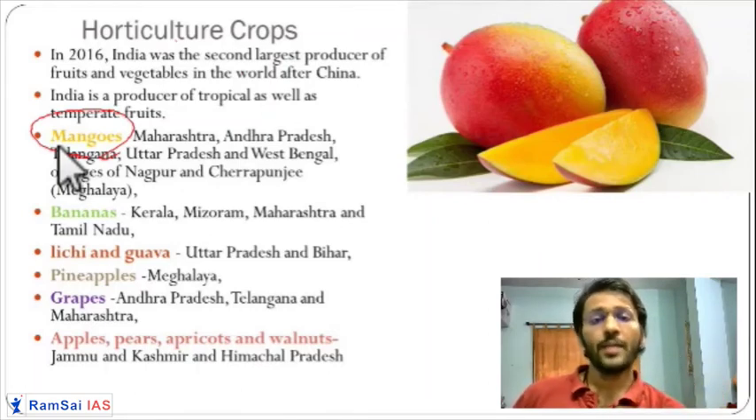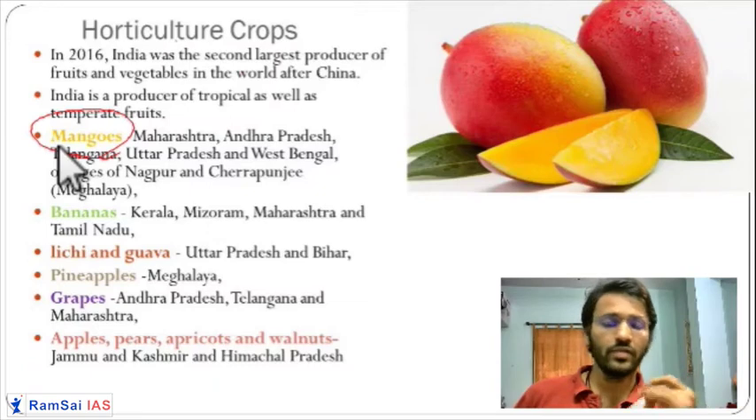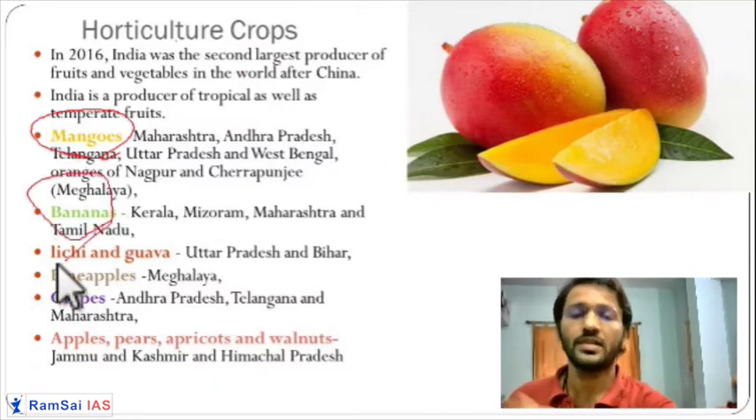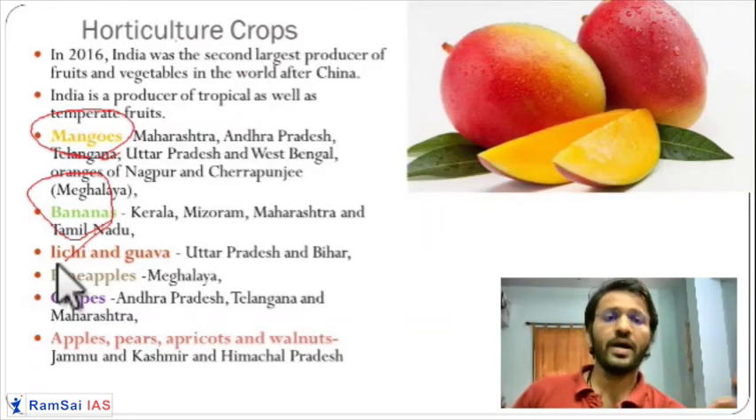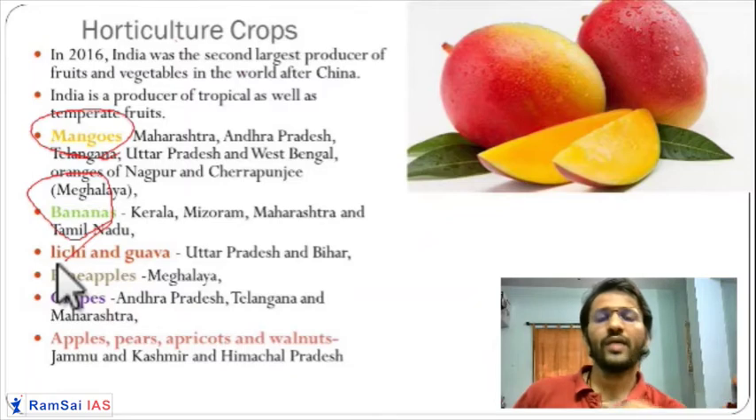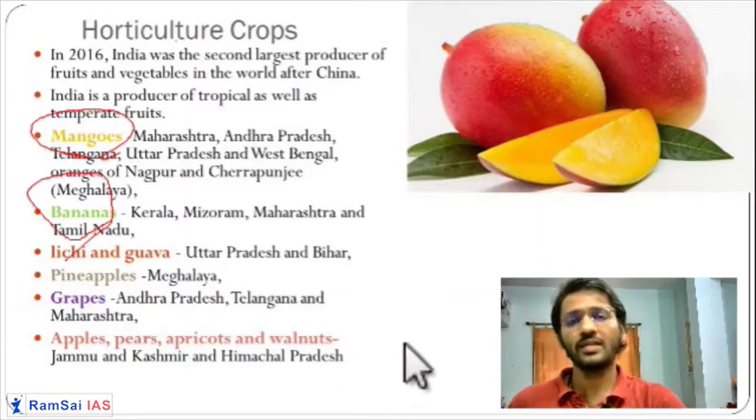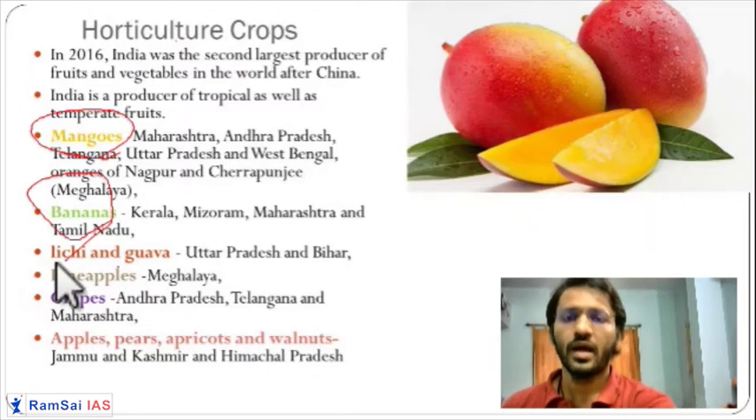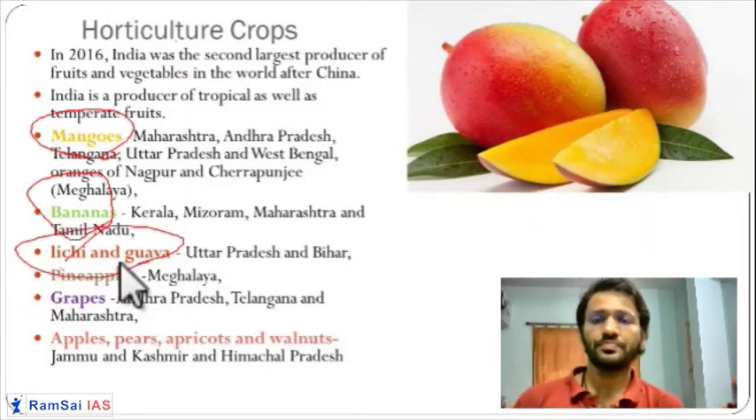Then banana, southern India. After a meal, everyone eats banana over there. So bananas are utilized for many purposes. Each and every part of the banana plant is utilized. In Kerala you have Nendran banana, and you have Mizoram, Maharashtra, Tamil Nadu, everywhere you have different types of bananas. Then lychee and guava, Bihar and UP are very famous for lychee and guava.